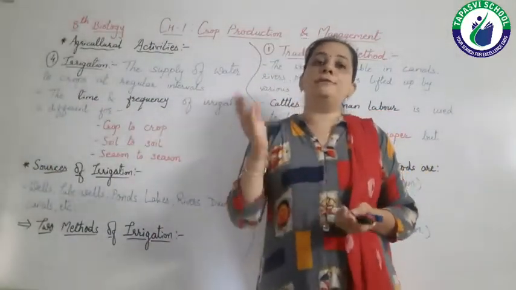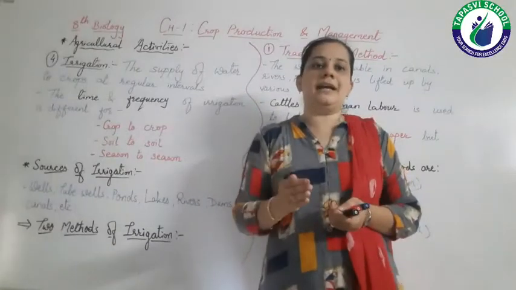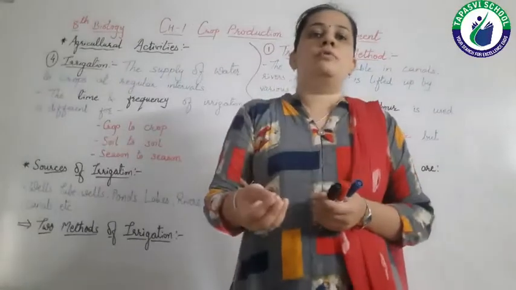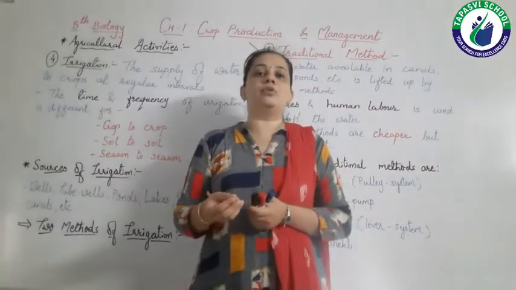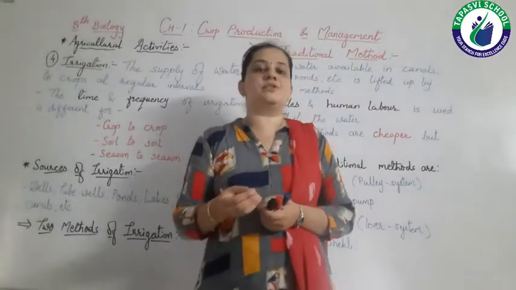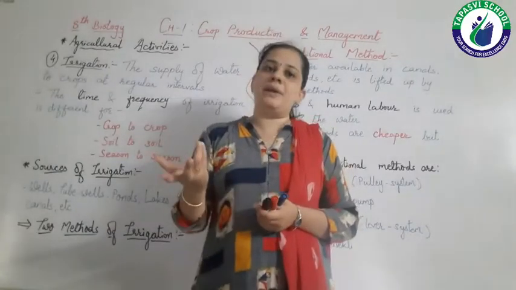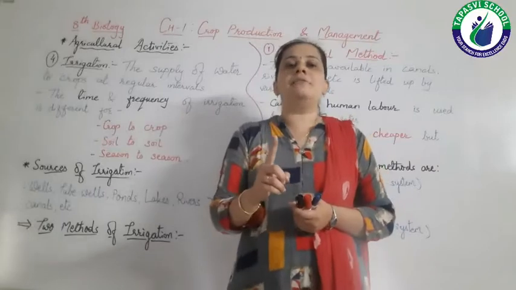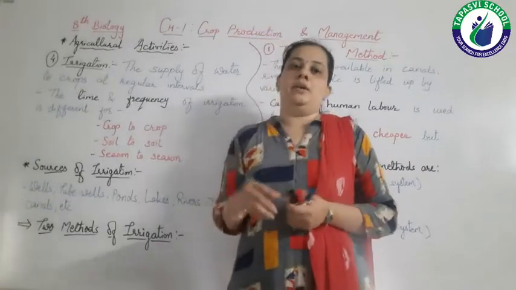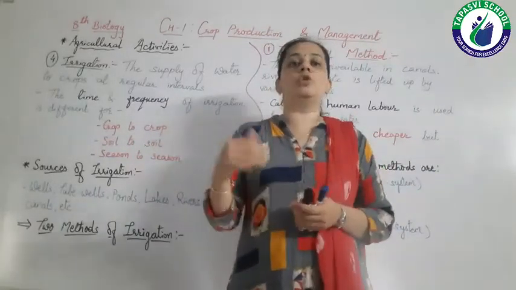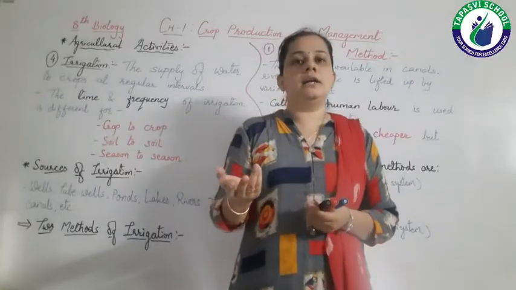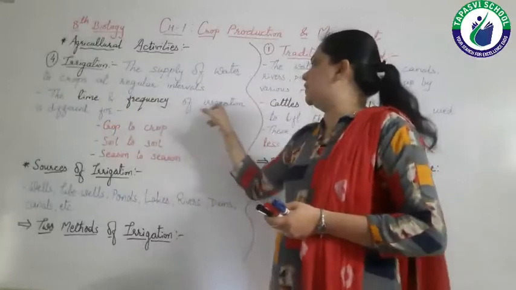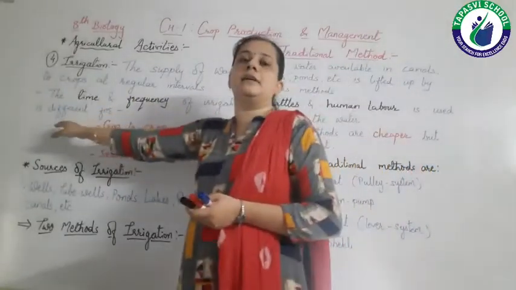Frequency means how many times we have to give water to the plants. Some plants require water only one time in the whole day, but some plants require it more than one time in the day. So the time and frequency of irrigation is different.